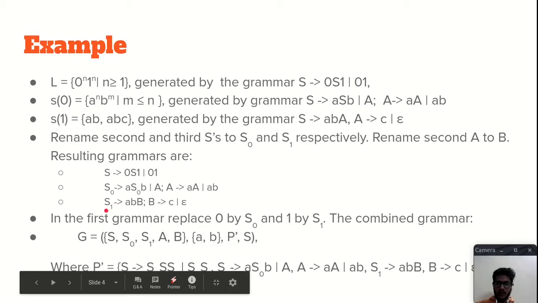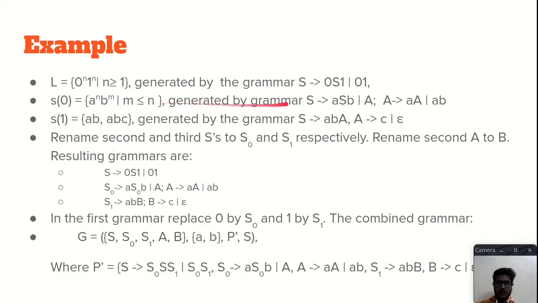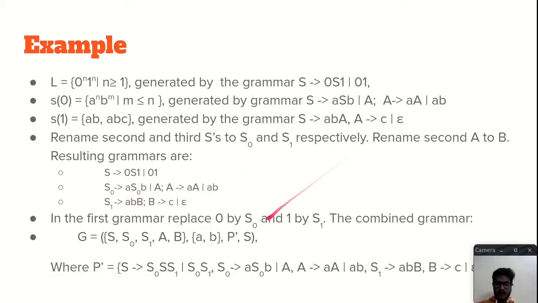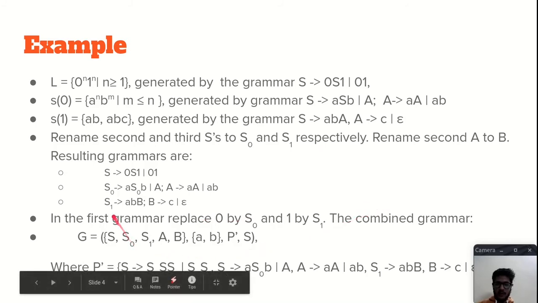0 by S0 and 1 by S1, because this 0 symbol is replaced by this entire grammar. Okay, and this 1 symbol is replaced by this entire grammar. So the combined grammar will be: the variables will be S, S0, S1, A and B, and the terminals will be a and b, and the productions will be P dash, the P dash are here, and the start symbol will be S. Okay, so what will be the P dash?